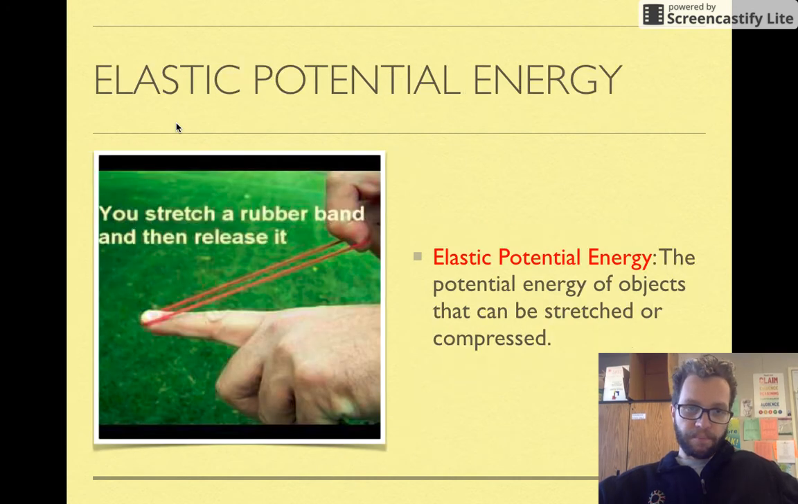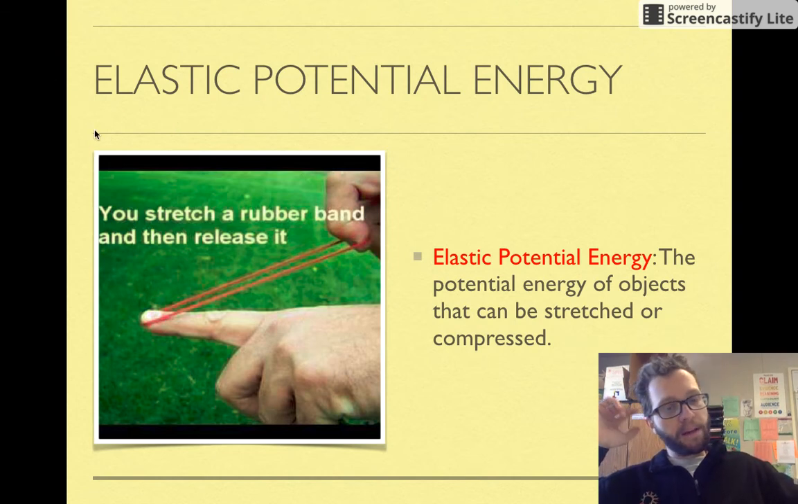Okay. Elastic potential energy has to do with the object's shape. If it can be stretched or compressed, it has elastic potential energy. For example, this is a rubber band. If you pull it, it has elastic potential energy. If you pull more, you're adding more energy to it. However, it's not moving, so it's only potential. Once you let go, it becomes kinetic energy.